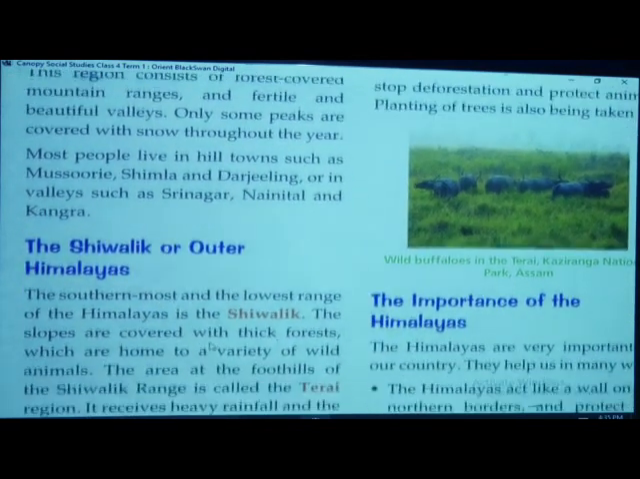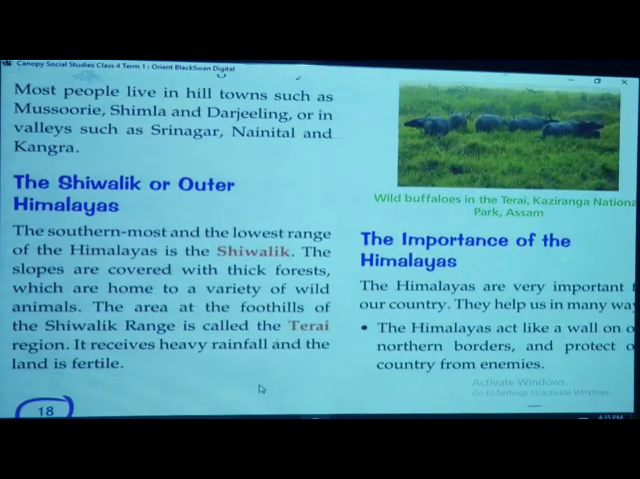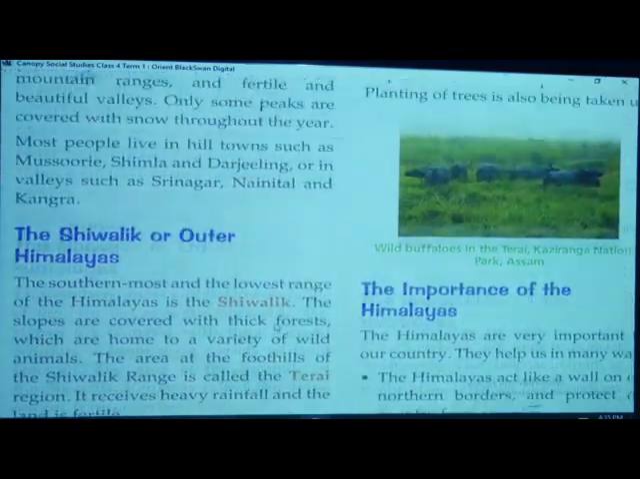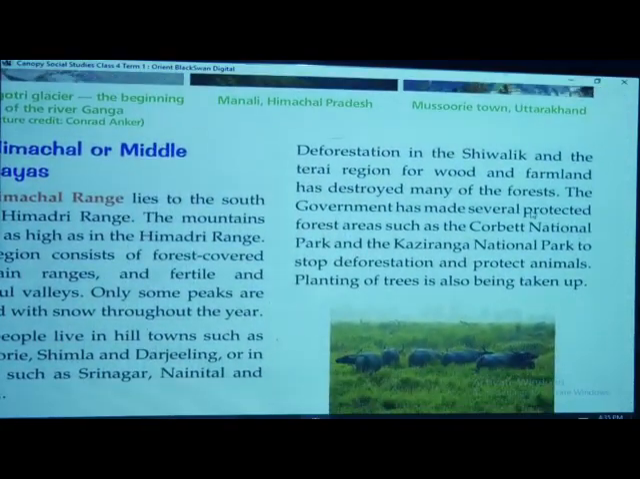What else about Shivalik? We will recall it like this. It is the southernmost and the lowest range of the Himalayas. The slopes are a home for a variety of wild animals, and the area is called Terai. It receives heavy rainfall. And what is deforestation?